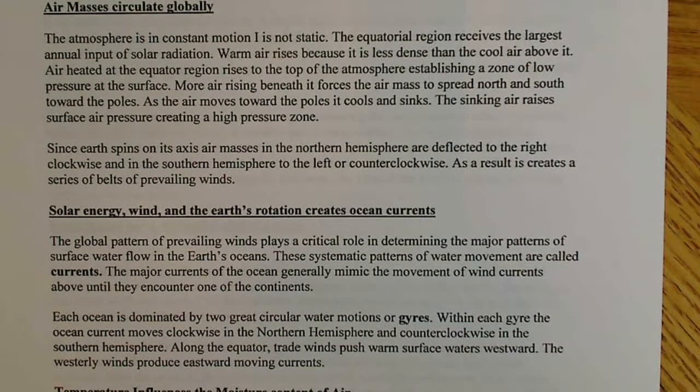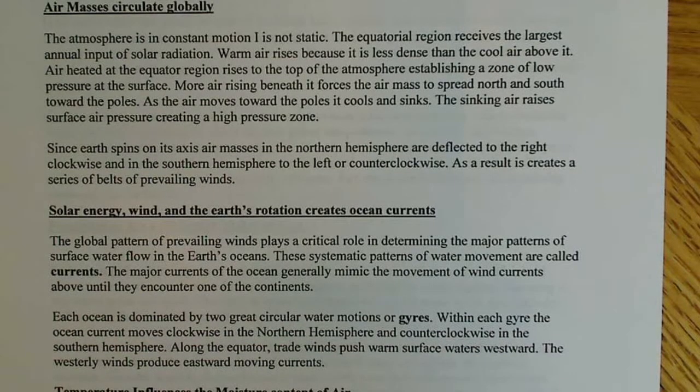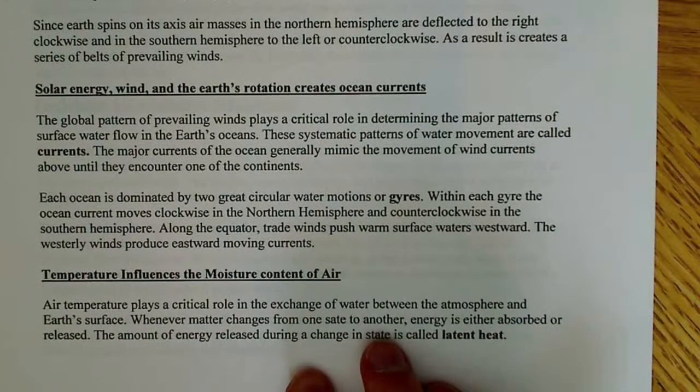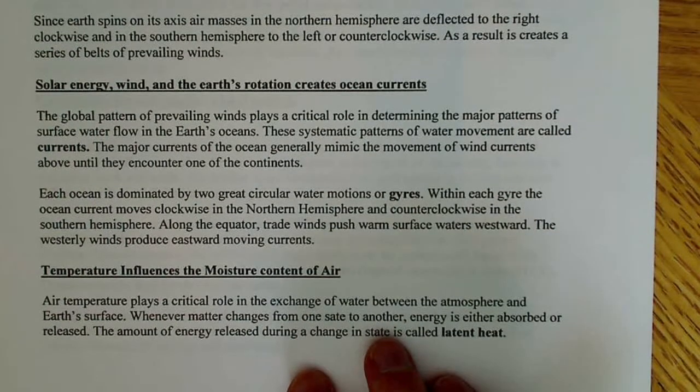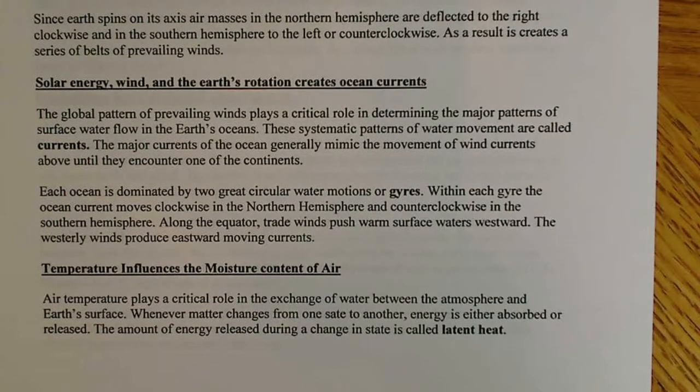Now those circulate, and the reason they circulate is because the Earth spins on its axis. So air masses in the northern hemisphere are deflected to the right, clockwise, and in the southern hemisphere to the left, counterclockwise. As a result, it creates a series of belts of prevailing winds. Solar energy, wind, and the Earth's rotation create ocean currents, and the global pattern of prevailing winds plays a critical role in determining the major patterns of surface water flow in the Earth's oceans.